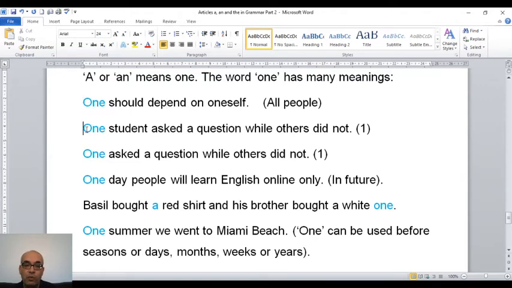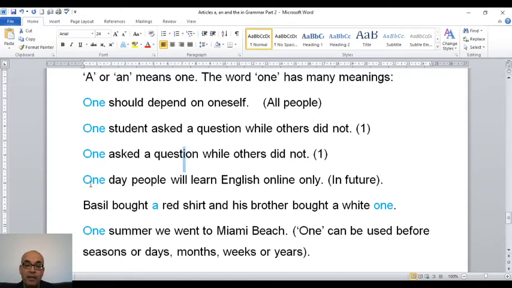In this sentence, one student asked a question while others did not. So what's the meaning of one? It means one student here. It is a number. One asked a question while others did not. Again, one student, one person asked a question. So one here means a number, one. This explanation is here.